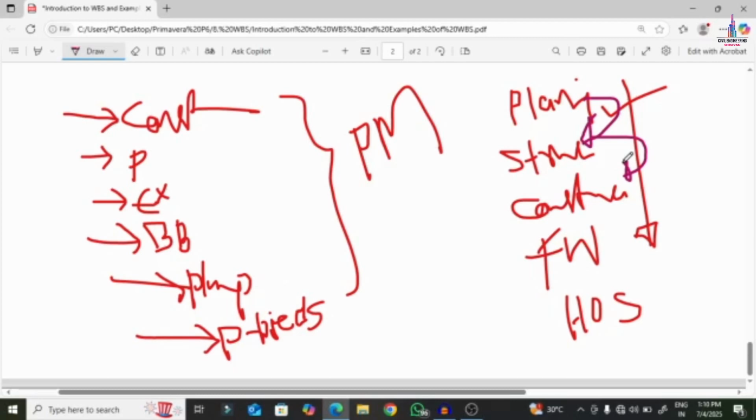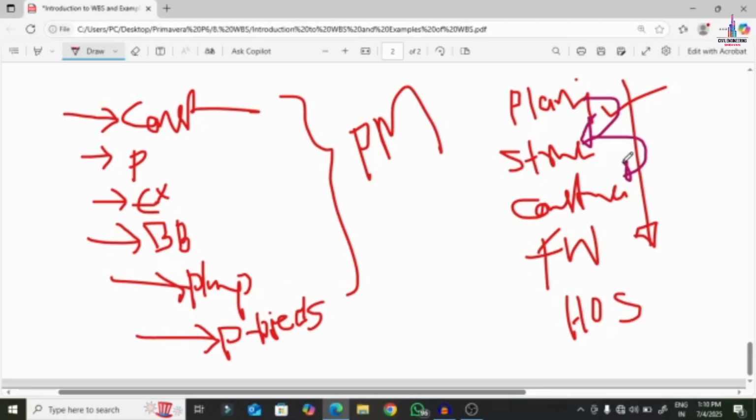Generally, in construction there are plenty of works for a project, from the starting marking to the finishing of the project. The group of the works can be made into a WBS. Generally the WBS is referred to by the project manager in order to see the status of the project. It is the graphical representation of the whole project.